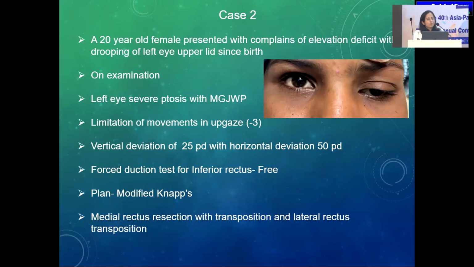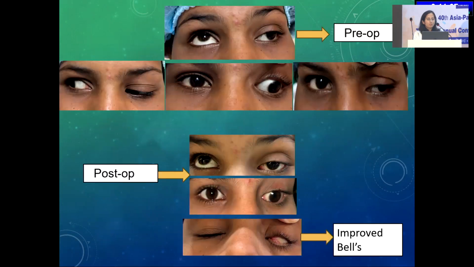Now, the second variety of cases are those where the inferior rectus will be free. So, this is one such case where a 20-year-old female presented with complaints of elevation deficit with drooping of left upper lid. Again, she had a complex ptosis with Marcus Gunn, and she had a vertical deviation of 25 prism diopters. Along with that, she also had a horizontal deviation of 50 prism. Her forced duction test was free, and hence the plan was a modified NAPS procedure correcting both. In order to correct the horizontal deviation, a horizontal muscle recession resection was planned along with its transposition.